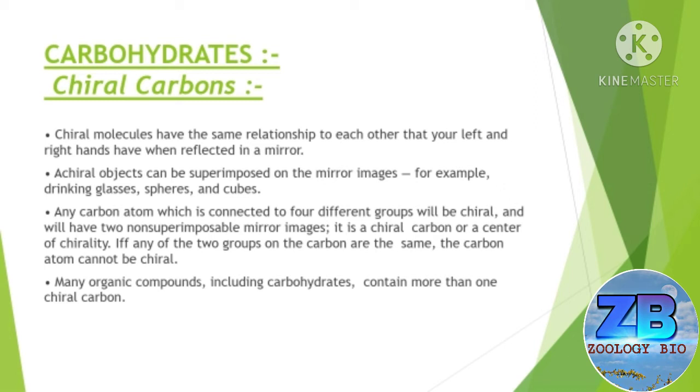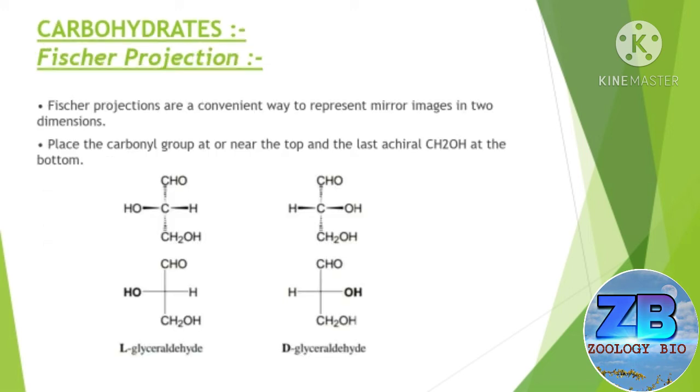Any carbon atom which is connected to four different groups will be chiral and will have two non-superimposable mirror images. It is a chiral carbon or a center of chirality. If any two groups on the carbon are the same, the carbon atom cannot be chiral. Many organic compounds, including carbohydrates, contain more than one chiral carbon.